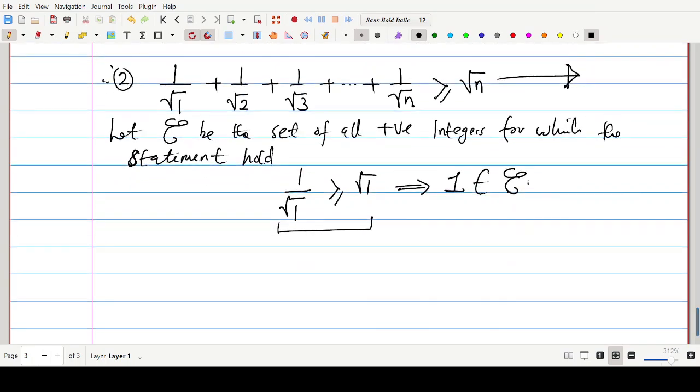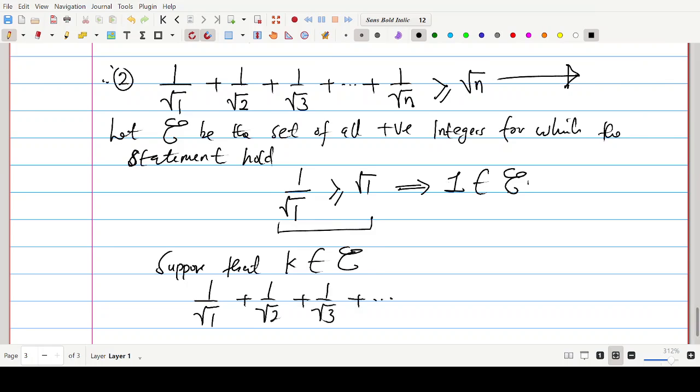So the next stage is a supposition stage. We can say, suppose that K is an element of entity. Let's suppose that. So in other words, this supposition means that the statement is true for K. That is 1 over root 1 plus 1 over root 2 plus 1 over root 3 plus dot dot dot plus 1 over root K is also bigger or equal to root K. That is the meaning of the supposition.